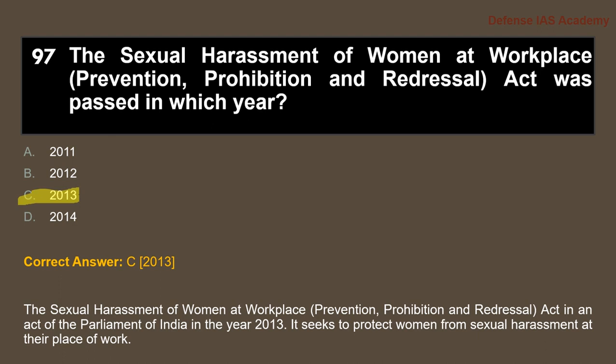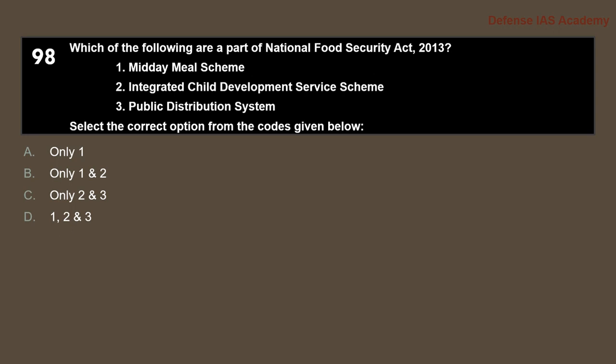The Sexual Harassment of Women at Workplace, that is Prevention, Prohibition and Redressal Act, was passed in which year? The answer is option C, 2013. The Act is an Act of Parliament of India in the year 2013. It seeks to protect women from sexual harassment at their place of work. So this Act was passed in the year 2013 to protect the women.